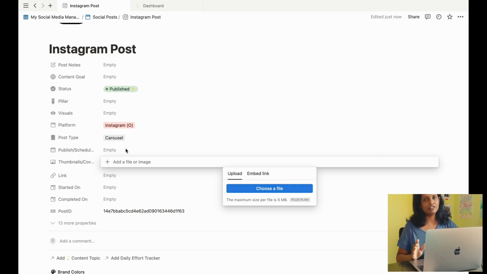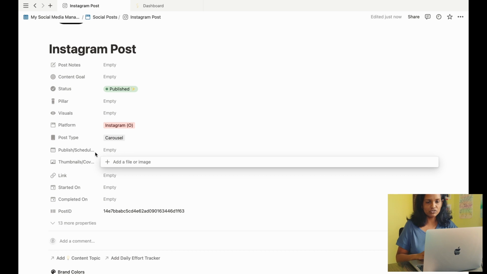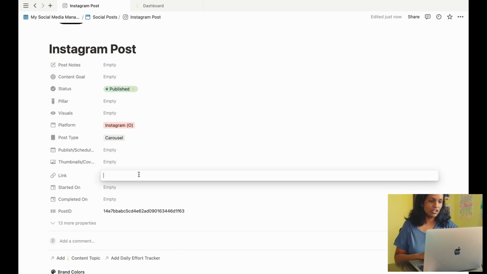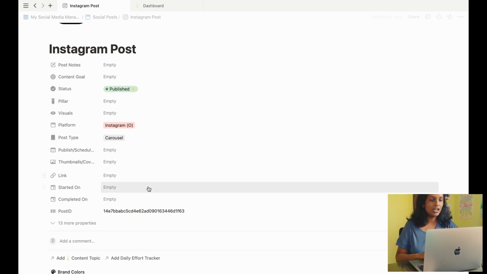So I can see them in a gallery view if I need to, which I don't usually, but I just maintain it. Moving on, I also like to update the live URLs where the posts have gone public, so that I can go back to those pages from within my content hub rather than scrolling through my social media feeds.